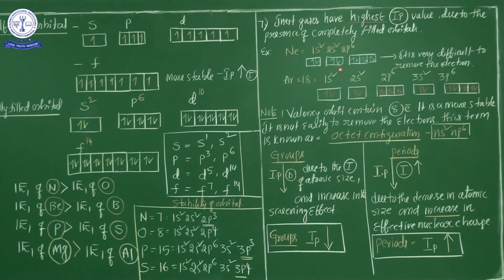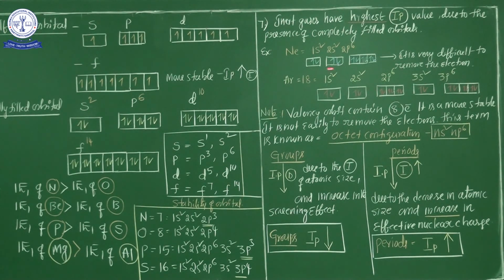Generally inert gases, except helium, show octet configuration. Helium is also stable because of duplet configuration. What is the meaning of octet configuration, my dear students? 8 electrons are present in the last shell. If an atom has 8 electrons in the last shell, it's very difficult to remove an electron. Octet configuration is represented by the formula ns2 np6. Keep it in your mind. Elements with octet configuration do not easily give up an electron because the ionization potential required is very high.